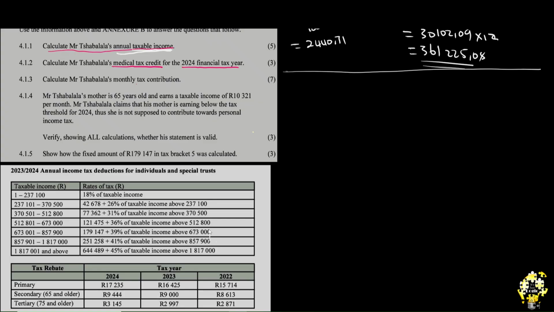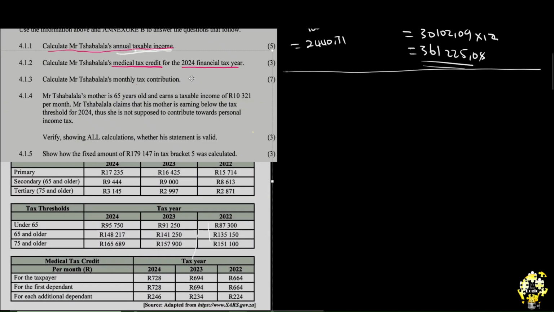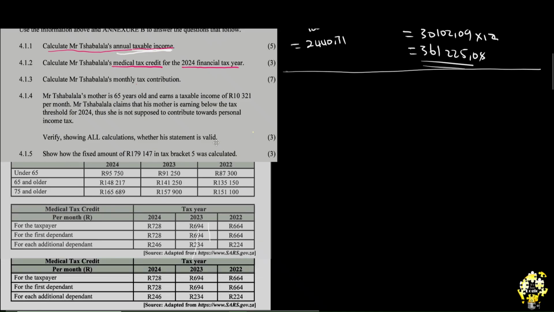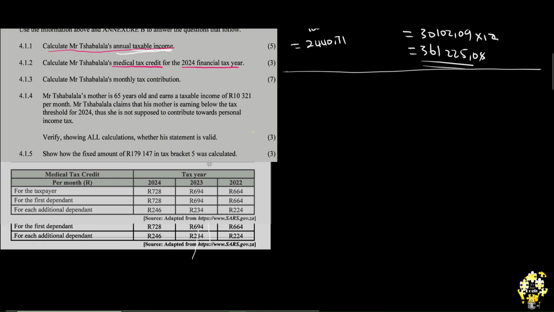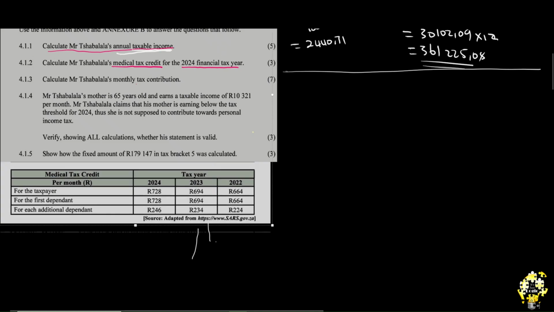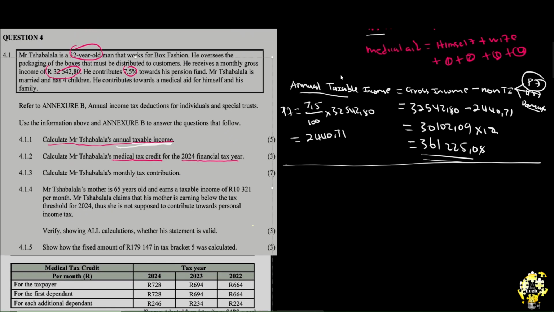Let me do this here. Okay, I do not want to write. I just want to lift this. Yes, that's what I want to do. I want to lift it until you can see the medical tax credit so that it becomes easy for us to solve. Yes, now that I have done that, we can continue because I still want you to see the information so that you understand what we are talking about.